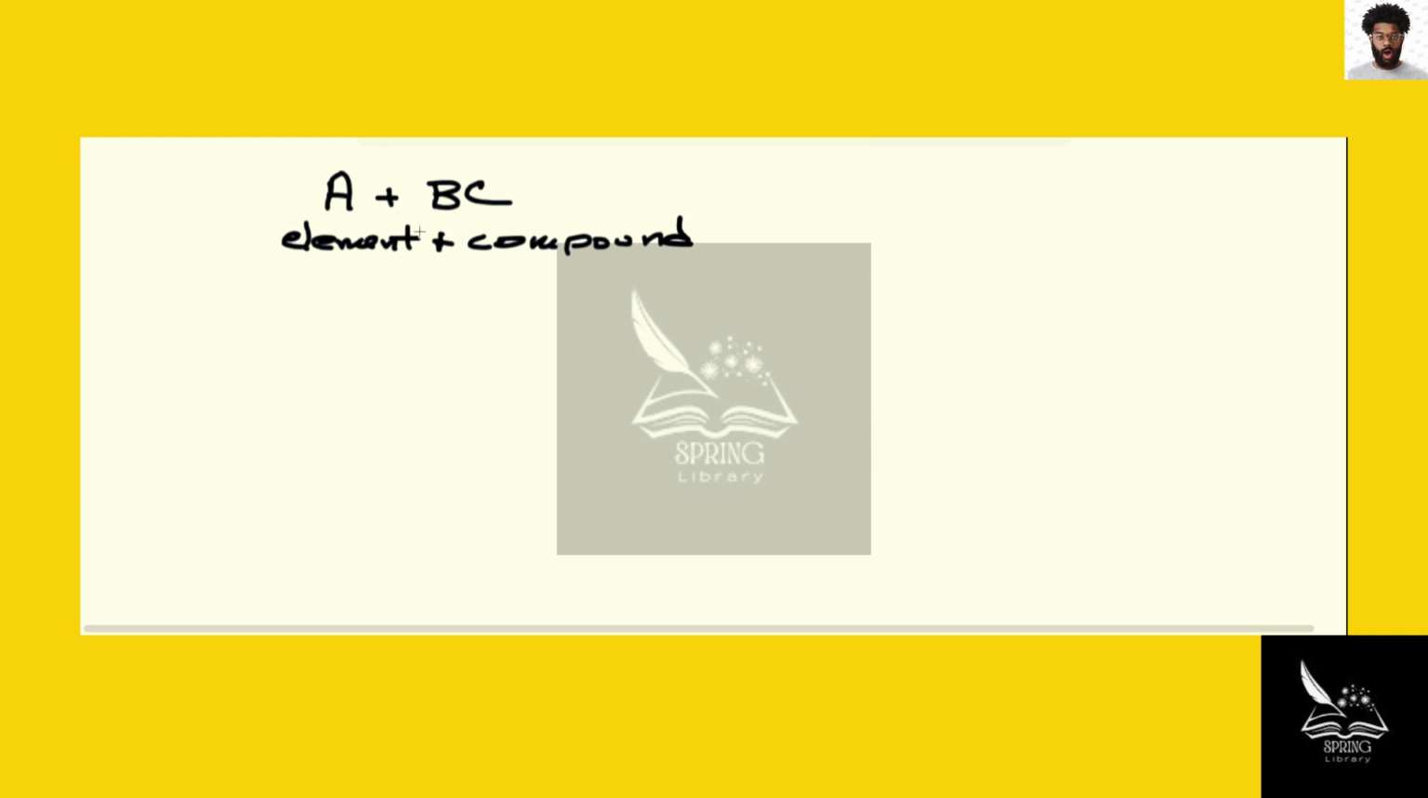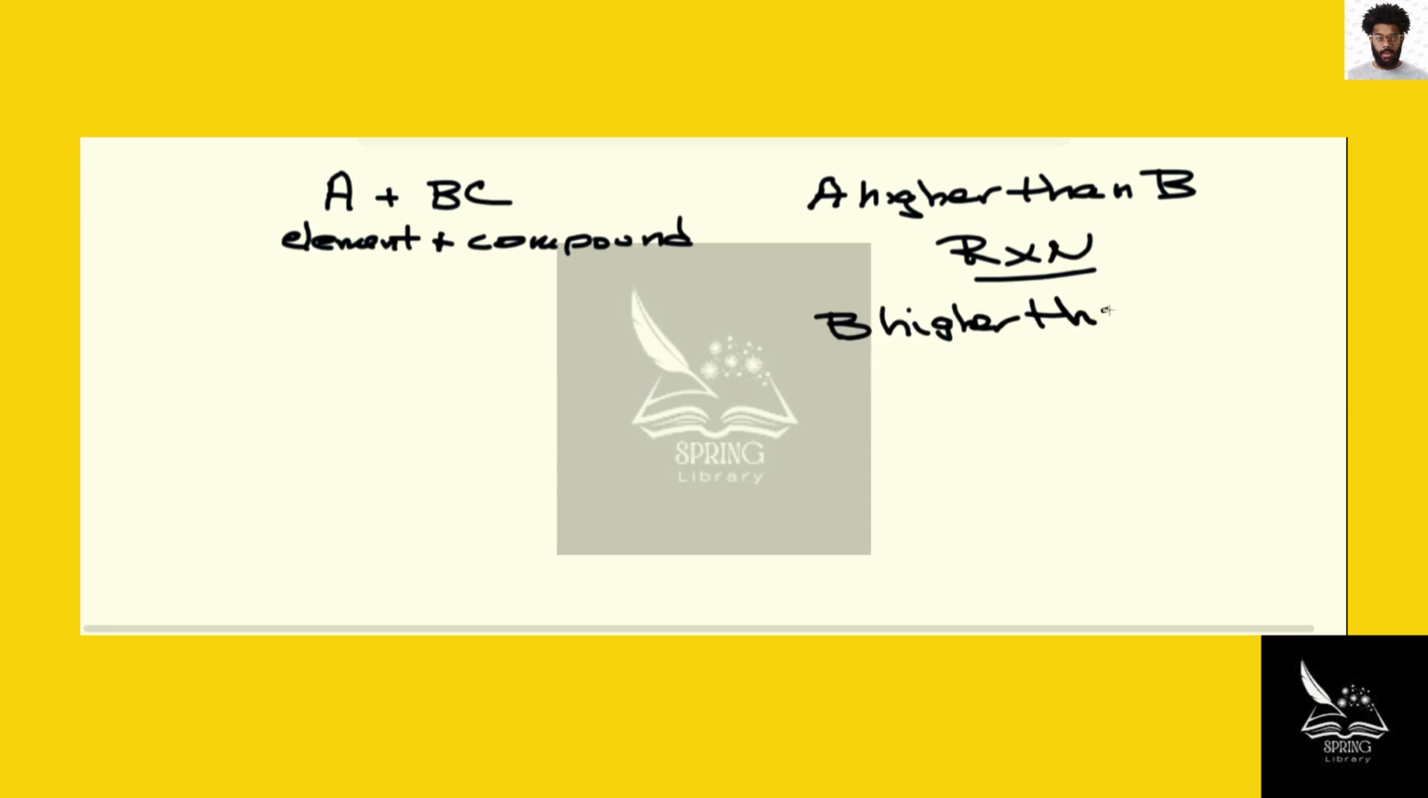We have to compare A and B and see which one is higher on the activity series. So if A is higher on the activity series than B, there will be a reaction. If B is higher than A on the activity series, there's no reaction. All right, so let's take a look at some examples of that.